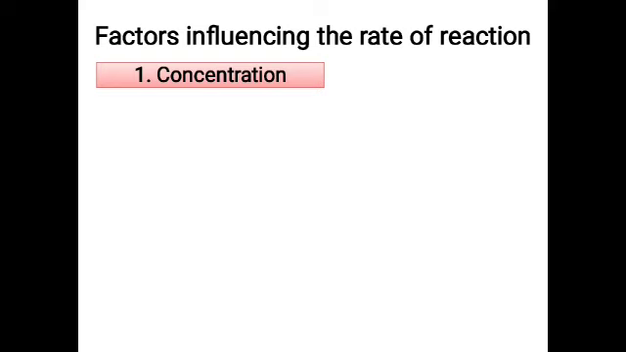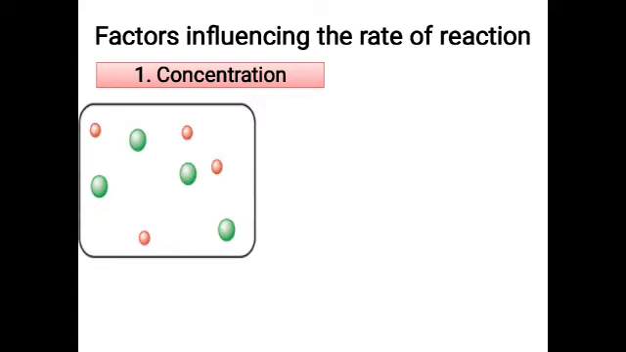Initially I have taken a container that has fewer molecules. When the concentration is very low, very few molecules will be present inside the container. So when you have fewer molecules, the amount of collision will also be very low, because if you want a product to form, one molecule has to collide with another molecule. So when the molecules are few, the collision also will be very few. When there is less collision between the reactant molecules, the rate at which the product is formed also will be very low. So I can say the rate of the reaction will be very low in this case.